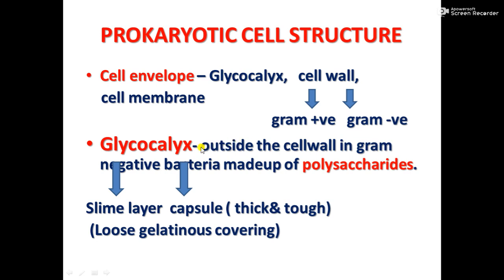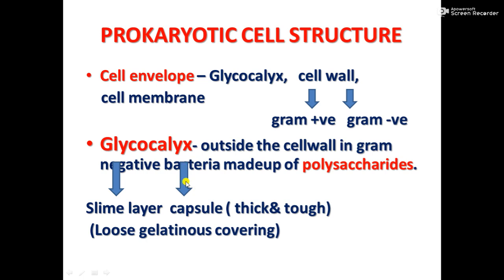Now let us learn an important point about glycocalyx. Sometimes the glycocalyx is slimy and jelly-like, then it is called a slime layer. This is somewhat fluid. And sometimes it is thick and tough, and that is called a capsule.